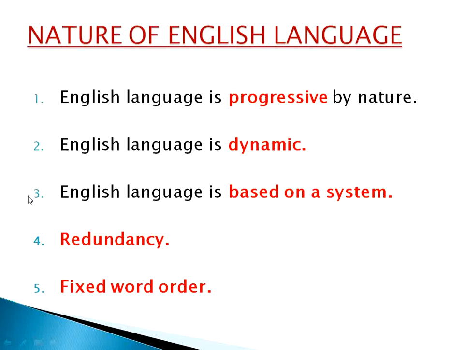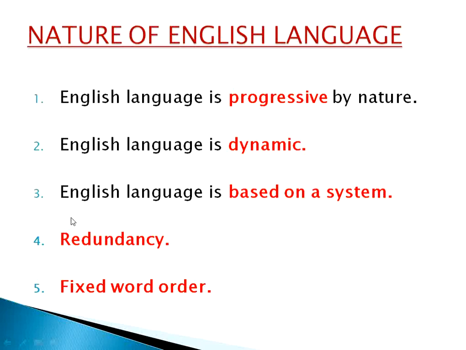Now what is the third one? English language is based on a system. There is a particular system. It is not unsystematic. This language is systematic. It has its own words, its own structure, its own sounds, its own phonology, etc. So in a sense, we can say this language is systematic enough. So this is all about the third nature of English language.